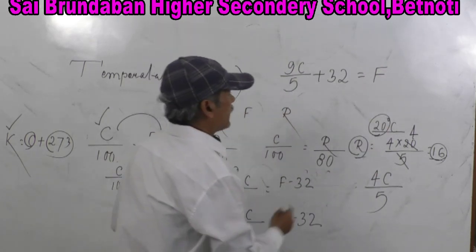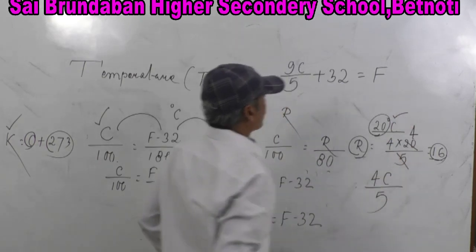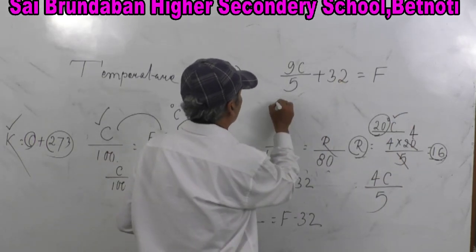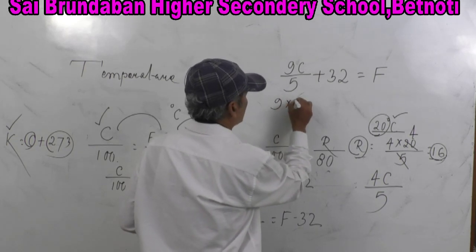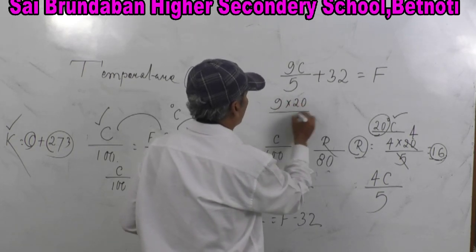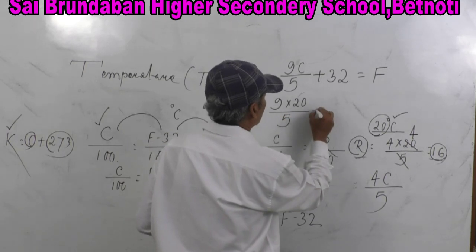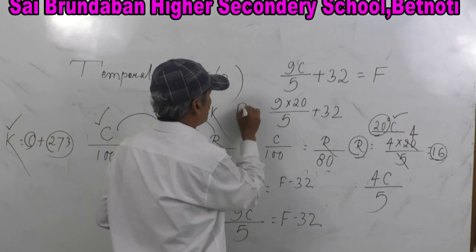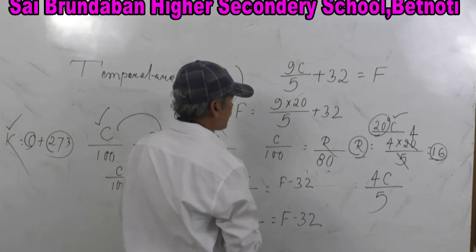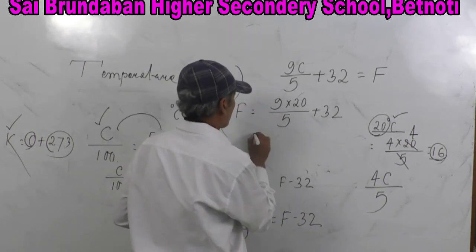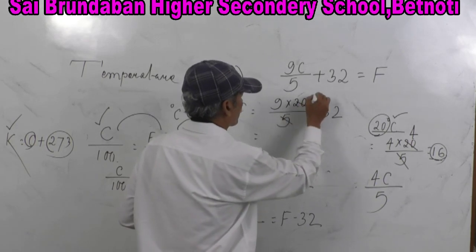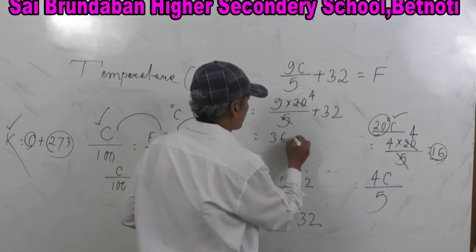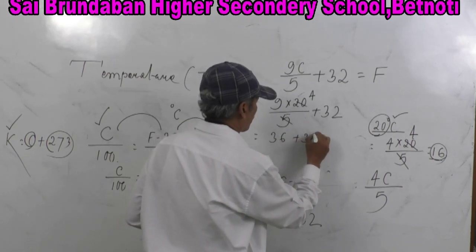Okay. Then it is written 20 degrees centigrade. How much Fahrenheit is it? So you can just put it here. F is equal to 9 into 20 whole divided by 5 plus 32. How much is it? 36 plus 32.